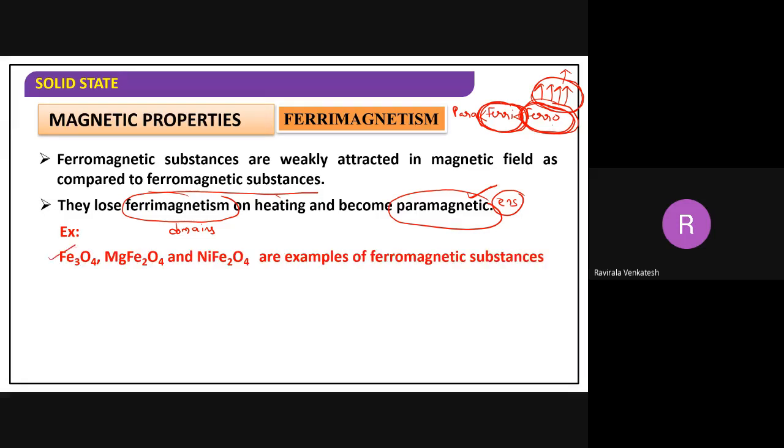Now what type of examples can we take? Iron oxide, Fe3O4, MgFe2O4, NiFe2O4. Now, how to remember? Very simple. In this case, remove one iron and place magnesium, or otherwise place nickel. Easily we can remember.